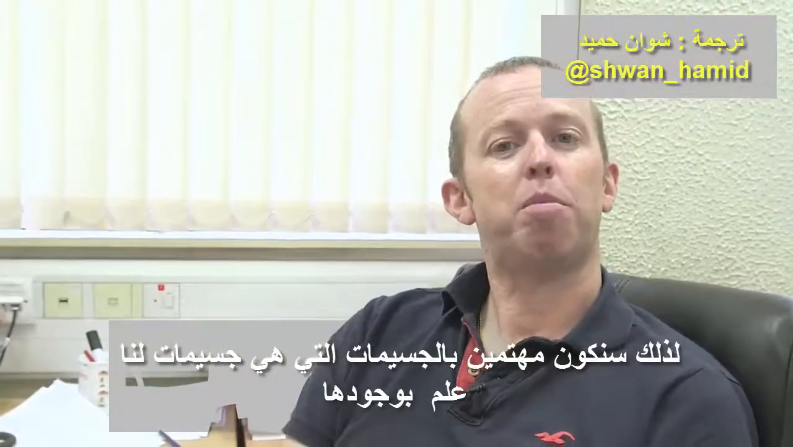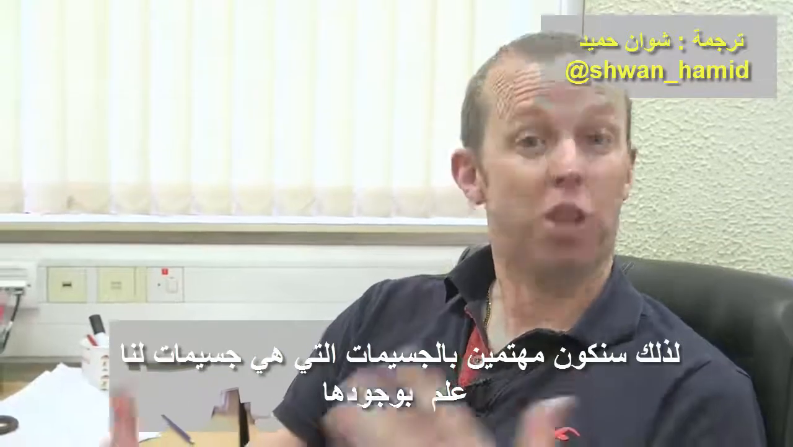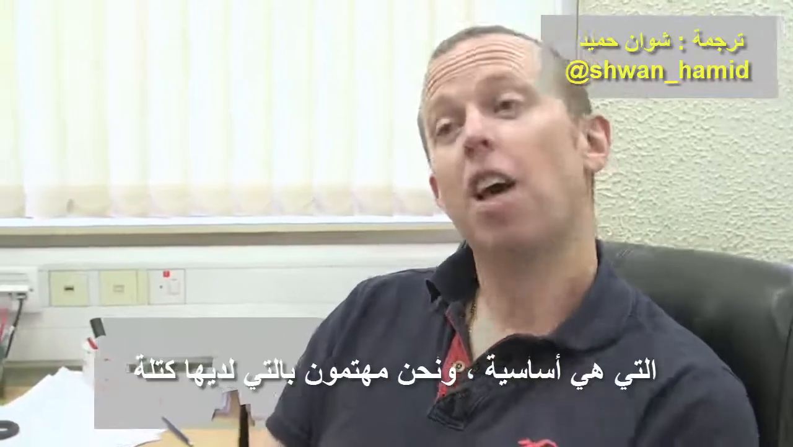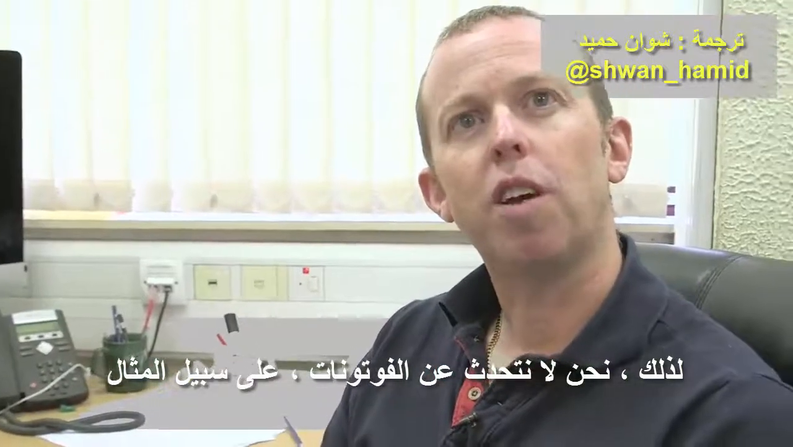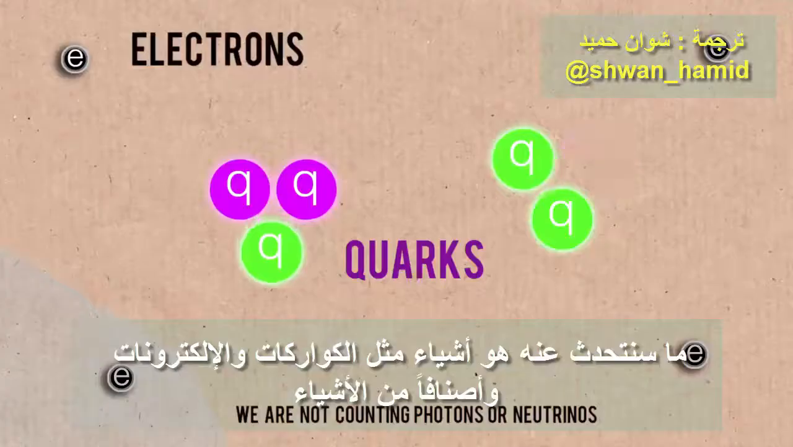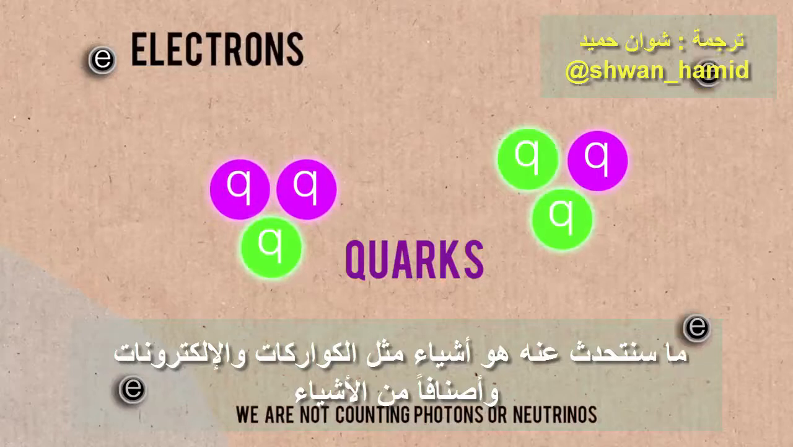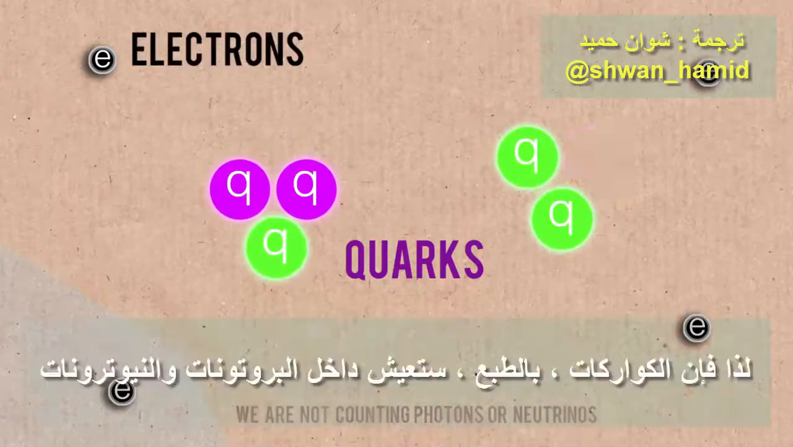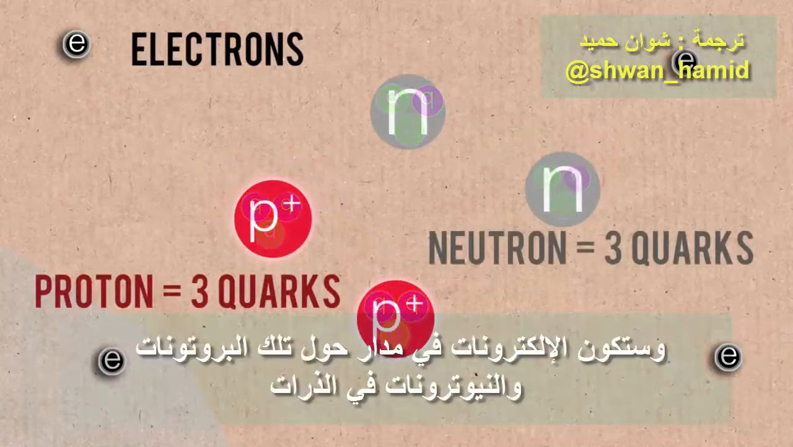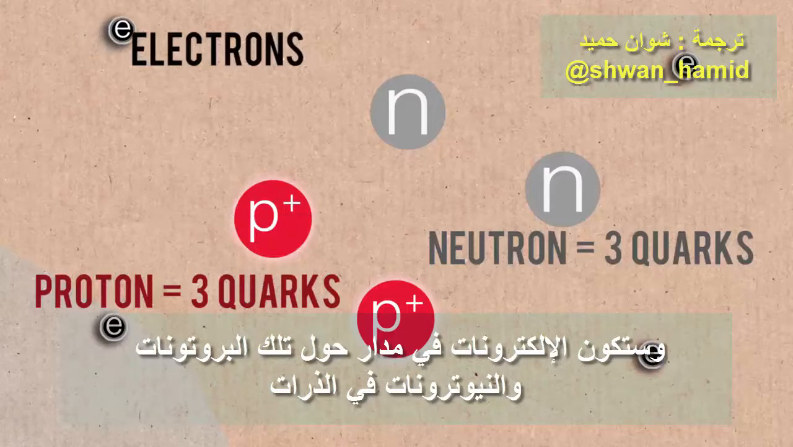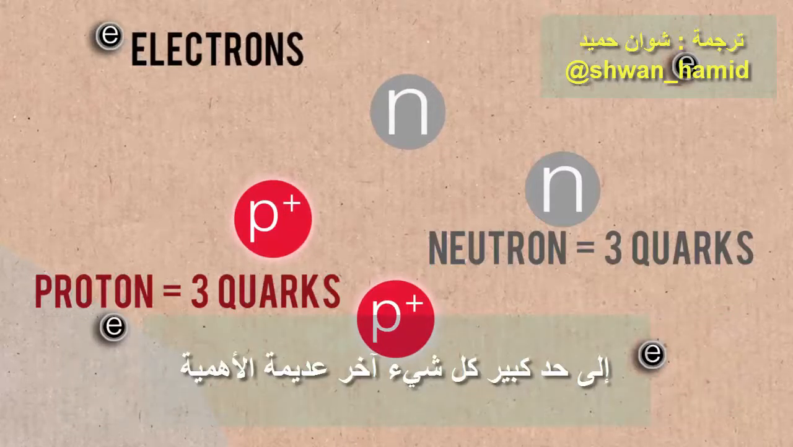We're going to be interested in particles that we know exist, that are fundamental, and that have mass. So we're not really going to be talking about photons, for example. What we're going to be talking about are things like quarks, electrons, those sorts of things. The quarks, of course, are going to live inside protons and neutrons, and the electrons are going to be in orbit around those protons and neutrons in atoms. Pretty much everything else is insignificant.